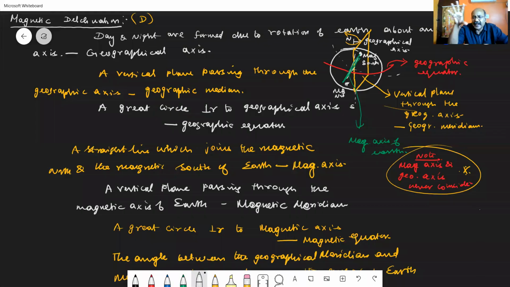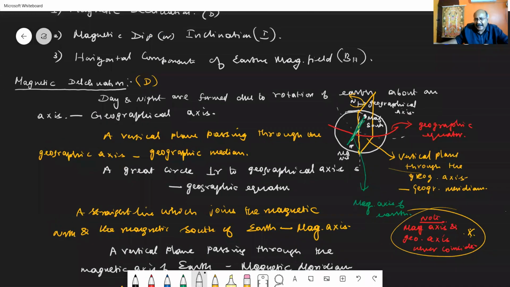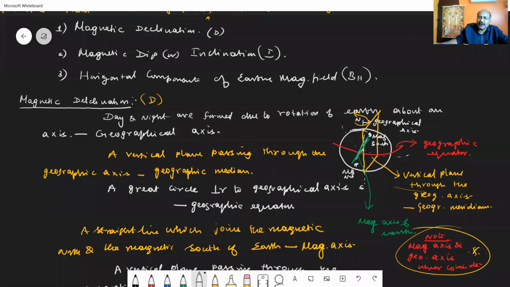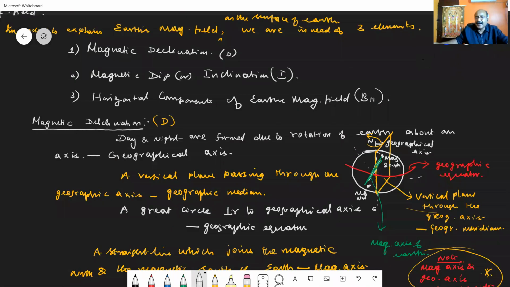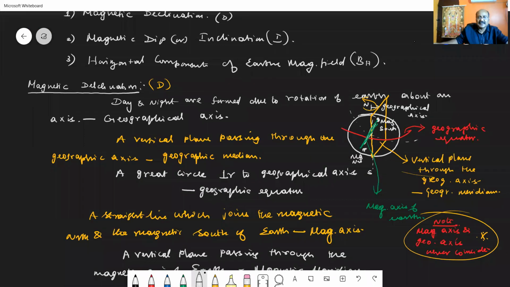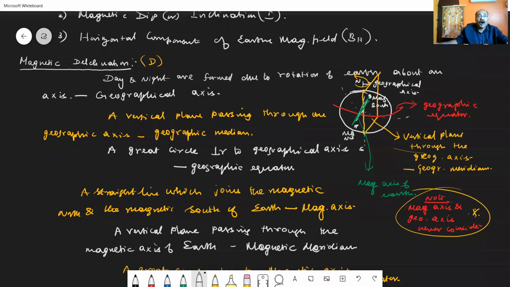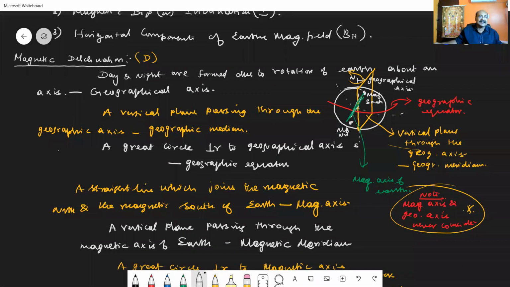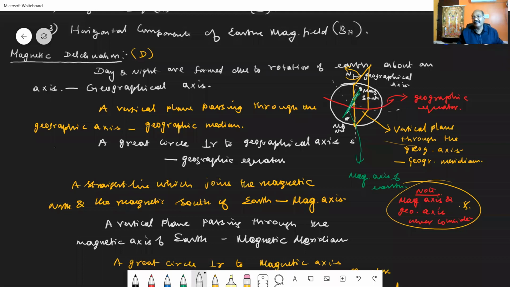So in order to study Earth's magnetism, we are coming across three quantities or three elements, namely magnetic declination, magnetic dip or inclination, and horizontal component of Earth's magnetic field. Out of these three, let us first of all consider the magnetic declination.